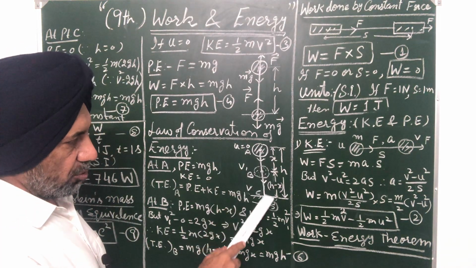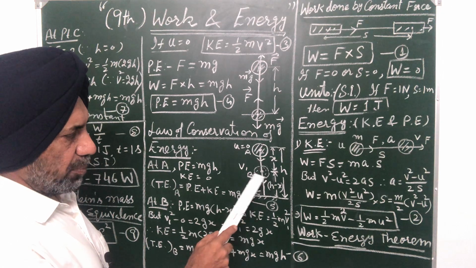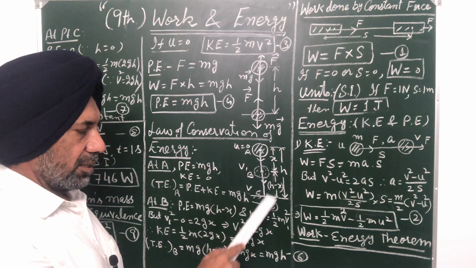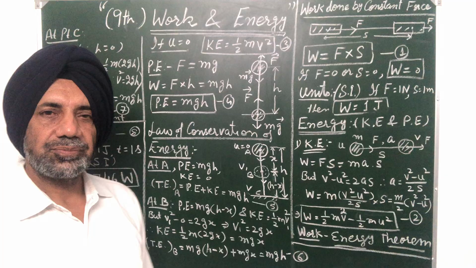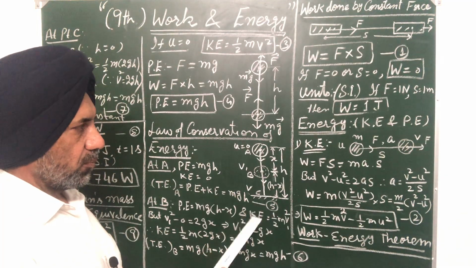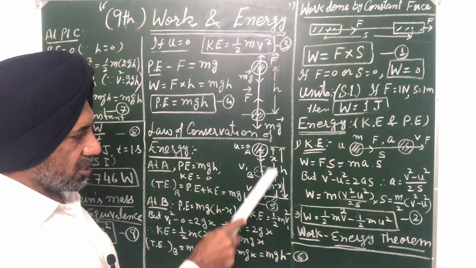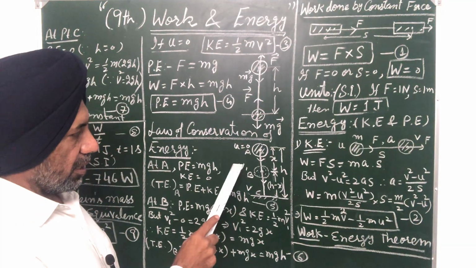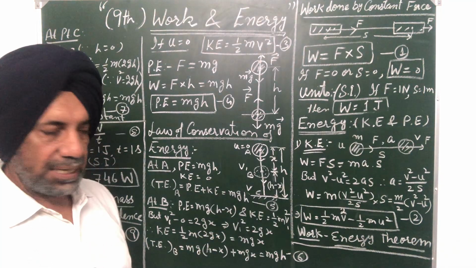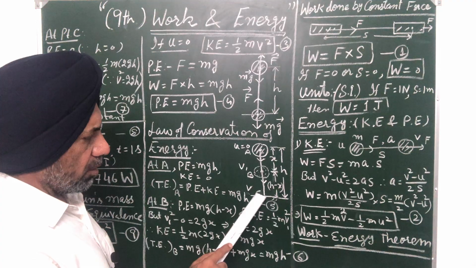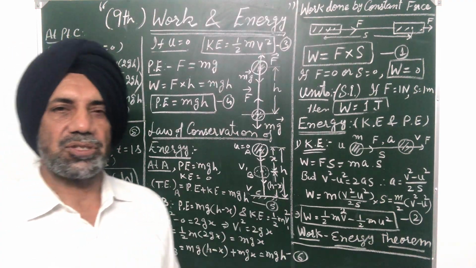When the body is coming down, suppose B is the position at any point during its journey from the height h to the ground. V1 is the velocity of the body at point B, and V is the velocity of the body just above the surface of the ground.